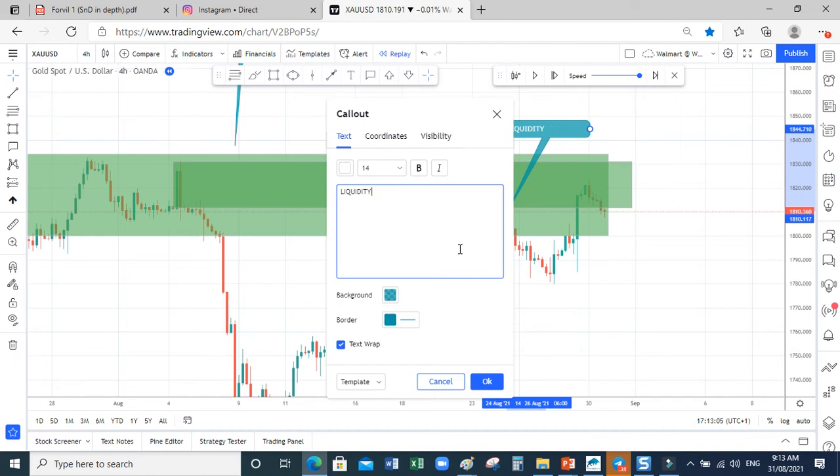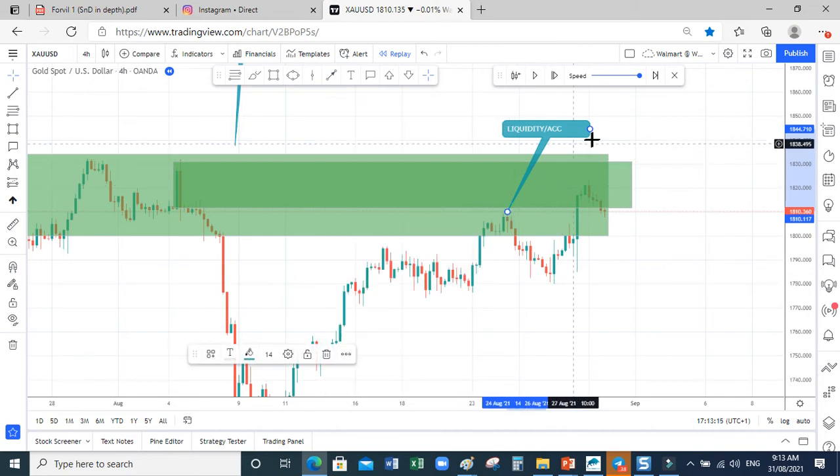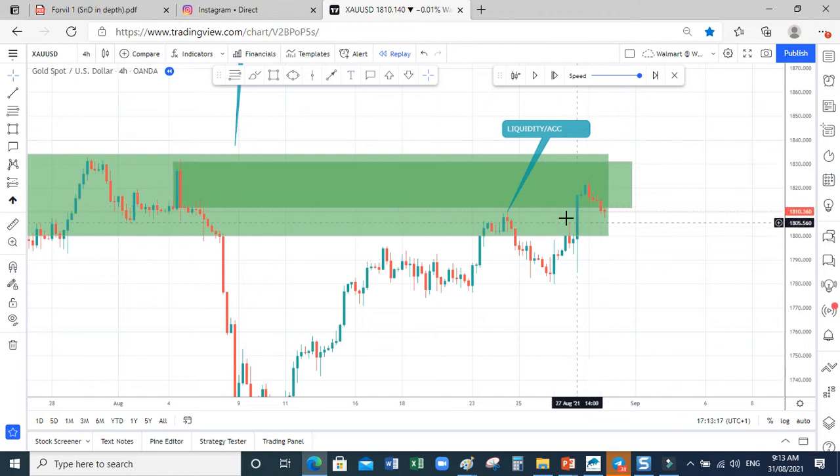I'm using AMD now. Because price is looking to take out the stops here, many stops that have been placed here, price is looking to take out the stops here.